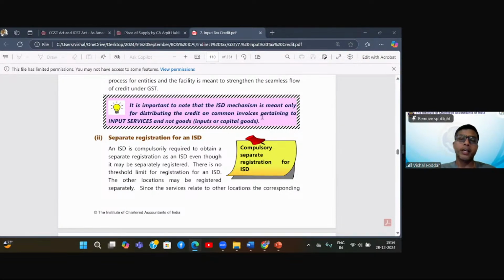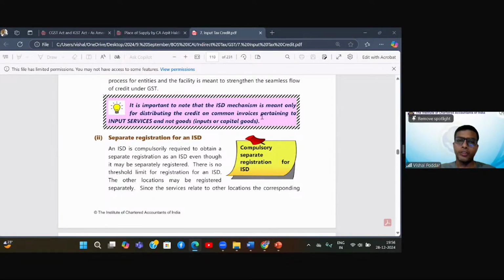However, when we migrated to GST, now the head office, when it is buying any inputs like stationery or day-to-day items required in the office, or any capital goods like computer systems or some furniture, for all those items it is eligible to take ITC. And all these items are coming with a GST invoice only.